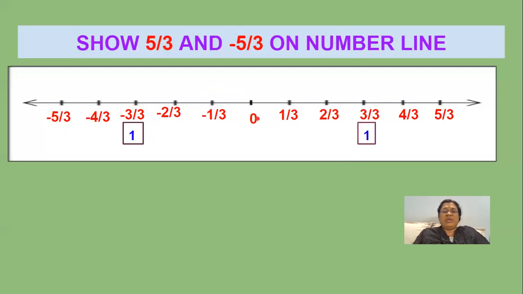And when I divide 0 to minus 1 into 3 equal parts, here we'll get minus 5 by 3. So I have denoted minus 5 by 3 and 5 by 3 on the number line. Like this you have to show.